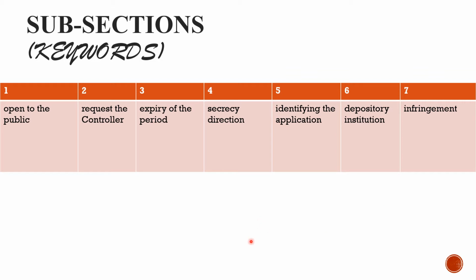Okay, so please try to remember these and correlate. By remembering these keywords, you can very easily remember and correlate all the subsections of a section. Fine, so let us proceed.